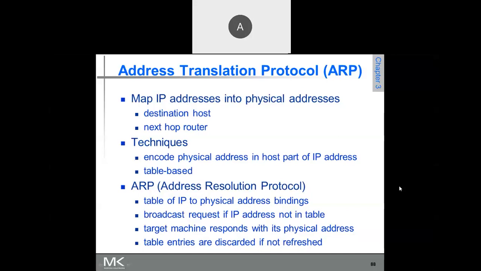No, that is not the answer. Think about it. Please remember the protocol stack. So IP layer, below the IP layer, you have the network interface layer or the data link layer. Now the routing is the task of network layer. So by using routing, the packet has come up to our network. Now that packet has to be delivered to the host.